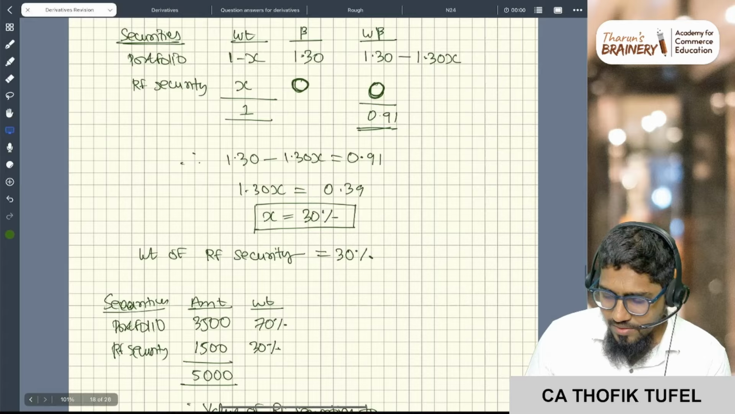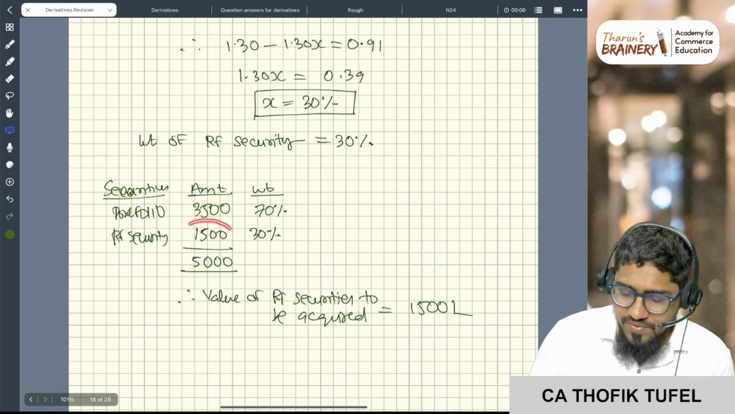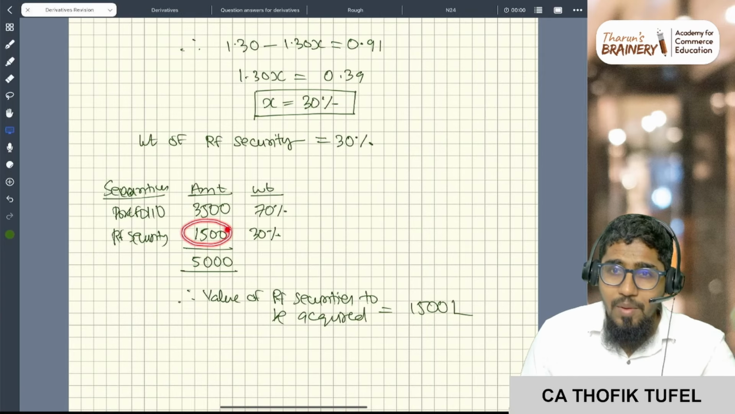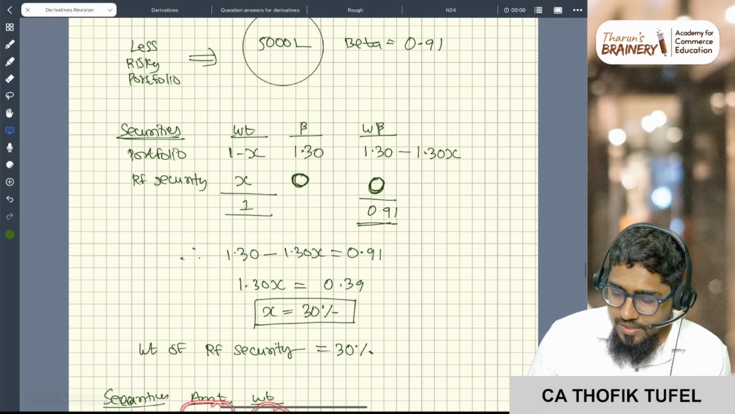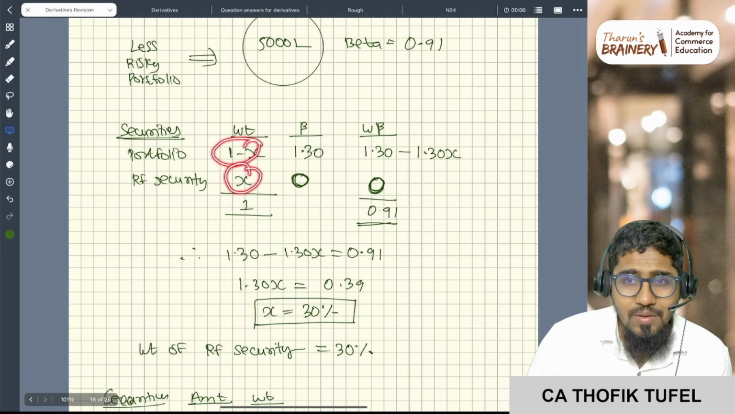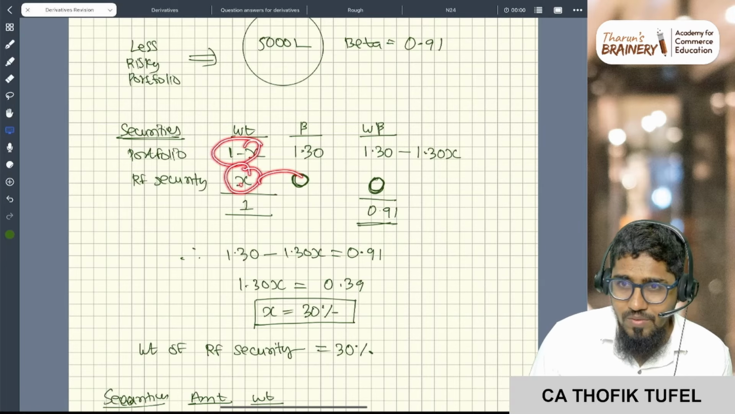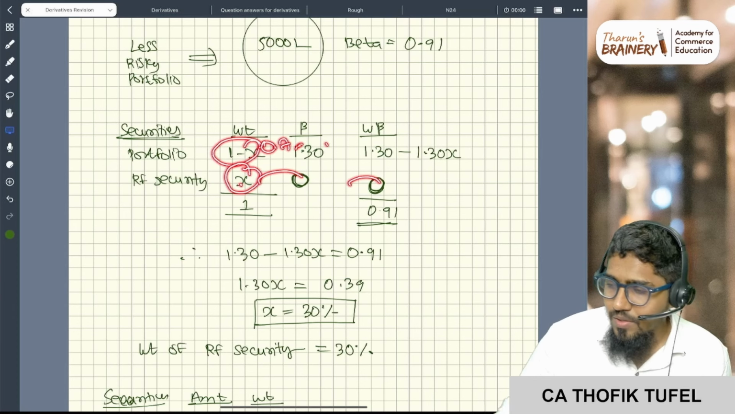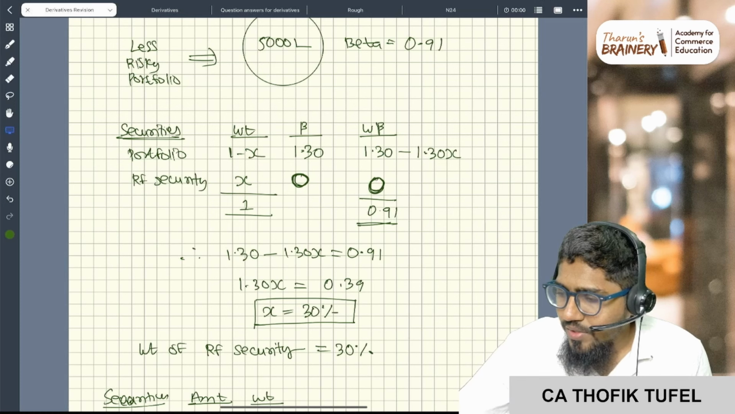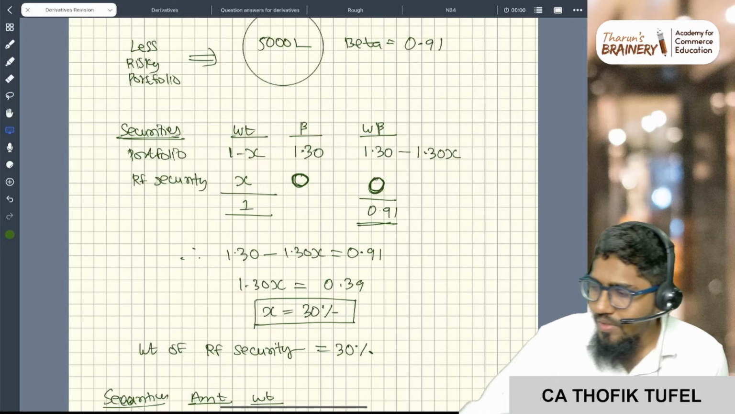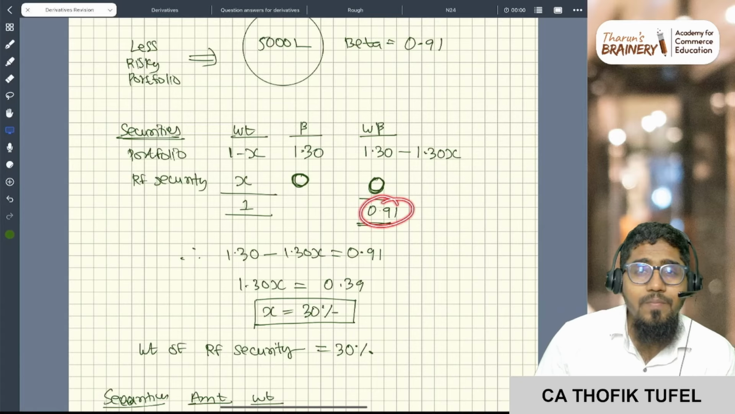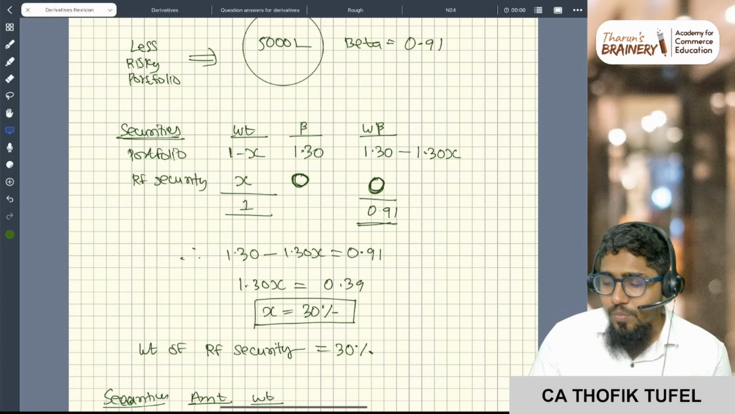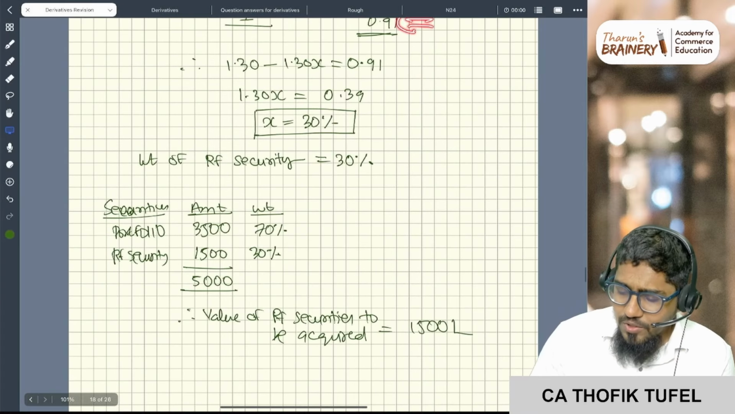So if you see this, if I have risk-free security of 1,500 and my remaining securities are 3,500, then what will happen? My weight will be 70-30. If my weight is 70-30, then for this 30 it is 0, so this will become 0. For this 70 percentage, 1.3 into 0.7 is equal to 0.91. So to have my portfolio beta 0.91, my weight should be 70 and 30.